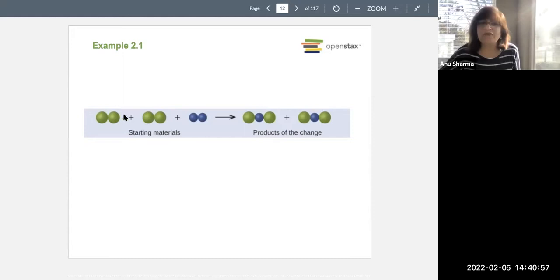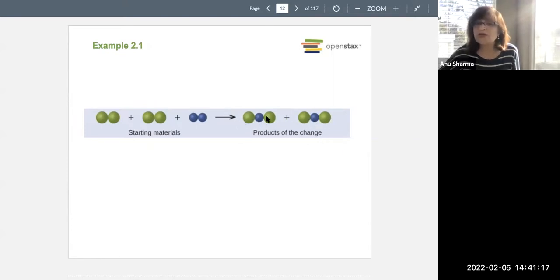So here you have 4 atoms of one starting material, and 2 atoms of another starting material. When they form the products, this bond breaks, and this bond breaks, and this bond breaks, and in a rearrangement, now you see the blue is in between the 2 greens, blue in between the 2 greens.